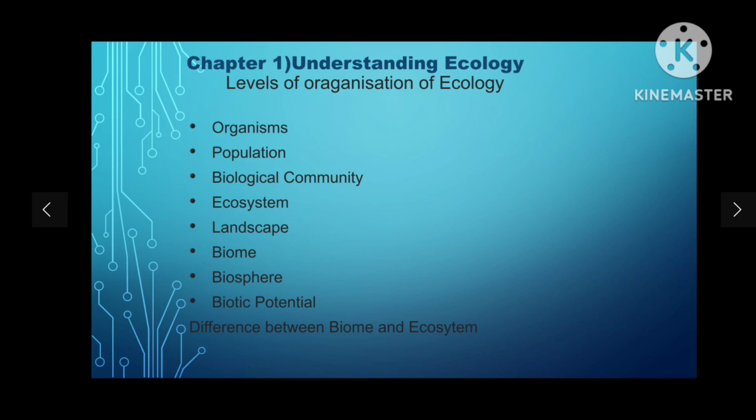As a biome is a collection of species, it has a great diversity of plant and animal species, while an ecosystem has less diversity of plant and animal species than a biome as it is smaller in size. Latitude has a great influence on a biome, while ecosystem is not affected by latitude. All the animals of a biome may not interact with each other, while all the animals and organisms of an ecosystem can interact with each other. So this is the major difference between biome and ecosystem.